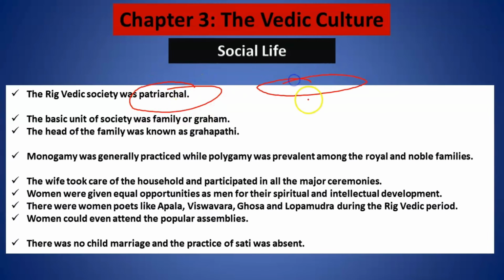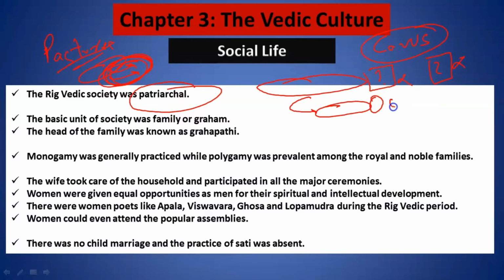That means if somebody has land, the son will get the land. But please understand that they were pastoral people. That means they were nomad people searching for grass for their cows and their other domestic animals. That is why the cow was very important to them. So how will I say that this individual is wealthy and this individual is not? I will count the number of cows an individual has. If somebody has more cows, I will say he or she is more wealthy.